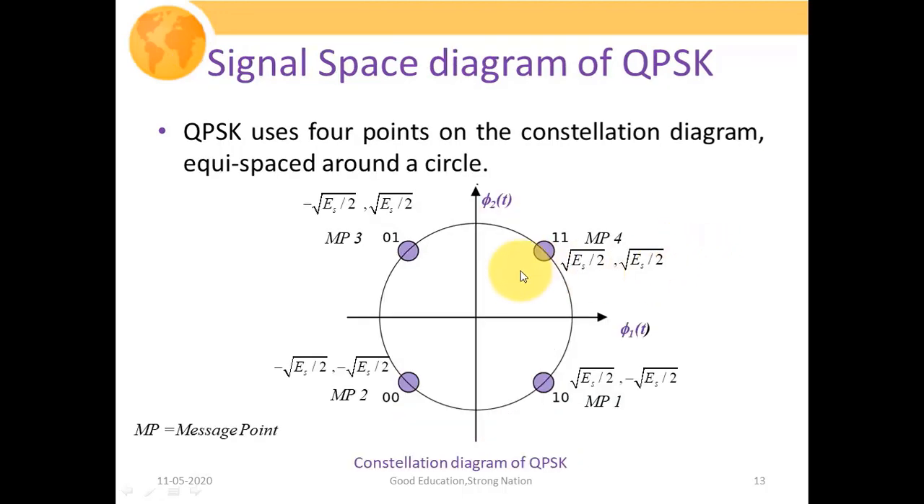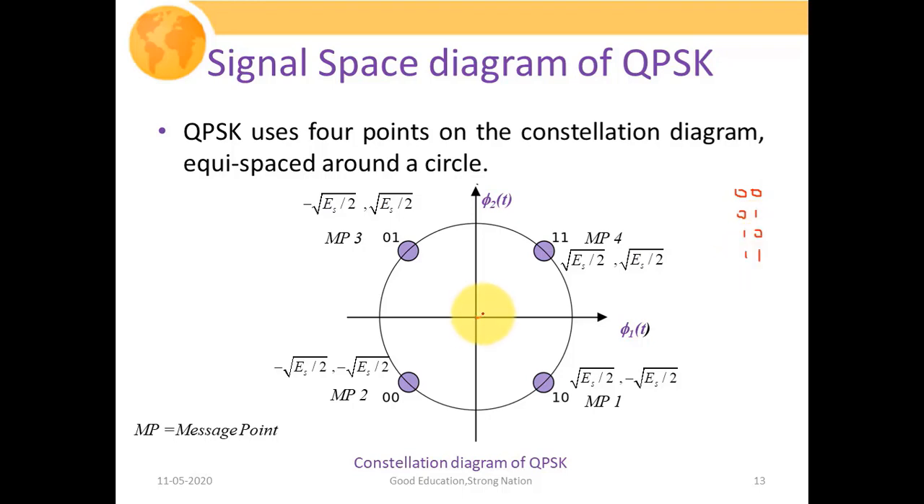This particular figure shows the constellation diagram of QPSK. A constellation diagram is the two-dimensional vector space representation of signaling units. Here we have two orthonormal basis functions phi1 of t and phi2 of t, and these purple points show the several messages. Since we already mentioned that there are four possible combinations by combining two bits simultaneously, that is 00, 01, 10 or 11.